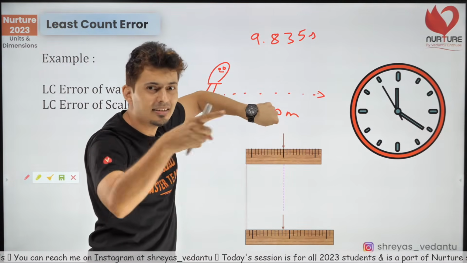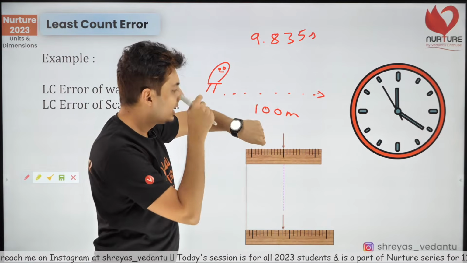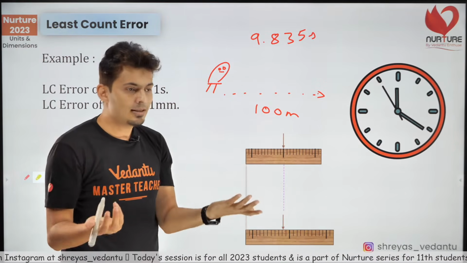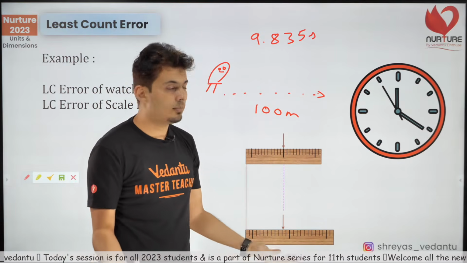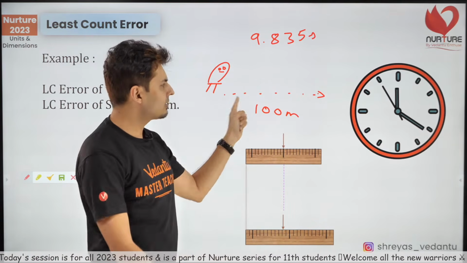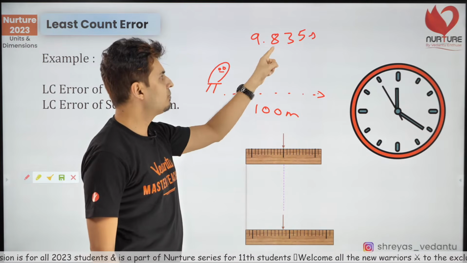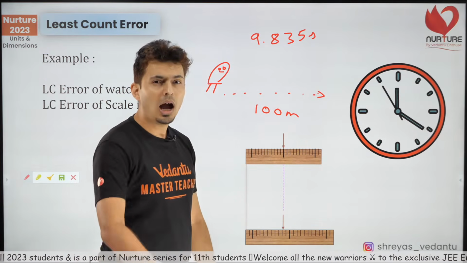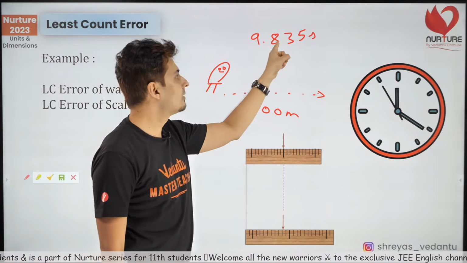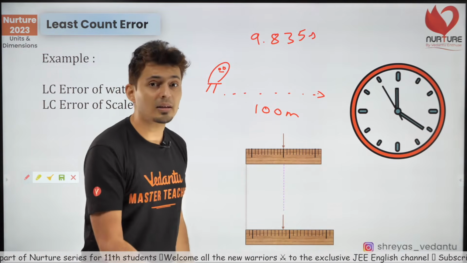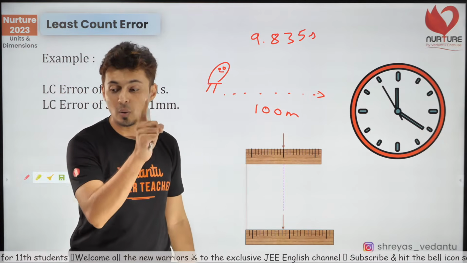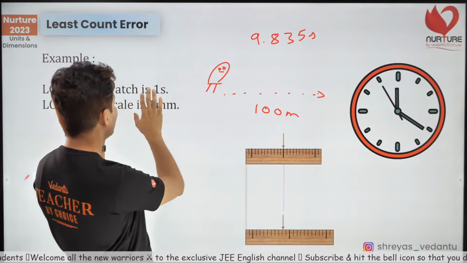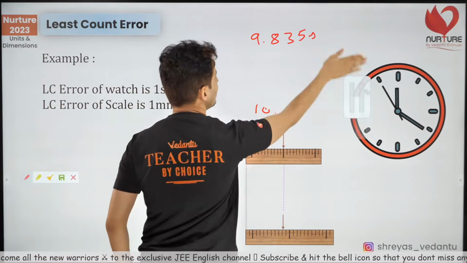Isn't it funny that my watch has a maximum accuracy of 1 second, and by some genius technique, I'm telling you, oh, Vijay Kumar has run 100 meters in 9.835 seconds? How the hell did I talk about the decimal points when my least count was 1 second? So understand that that's the least count of this watch.